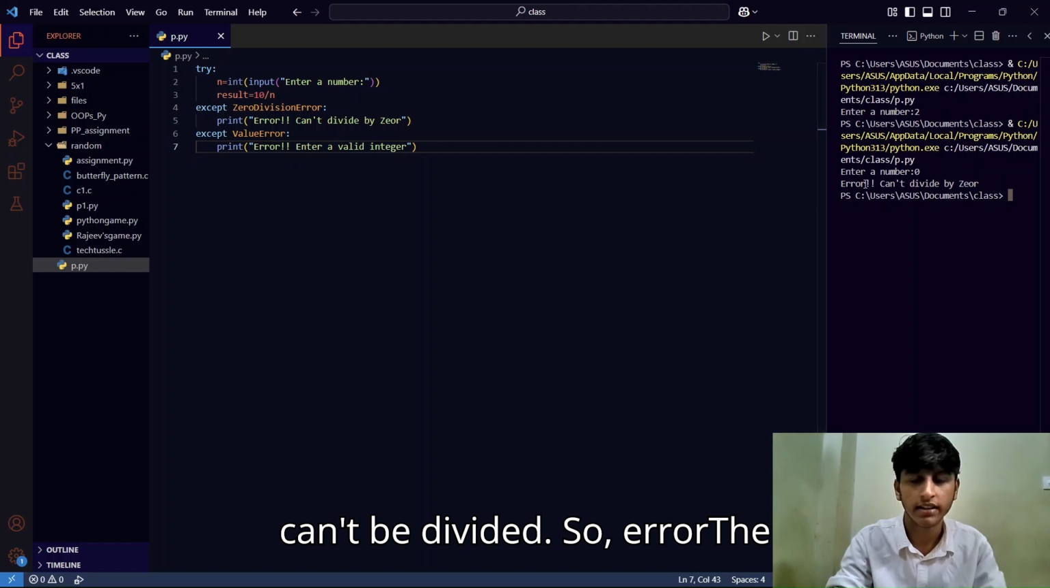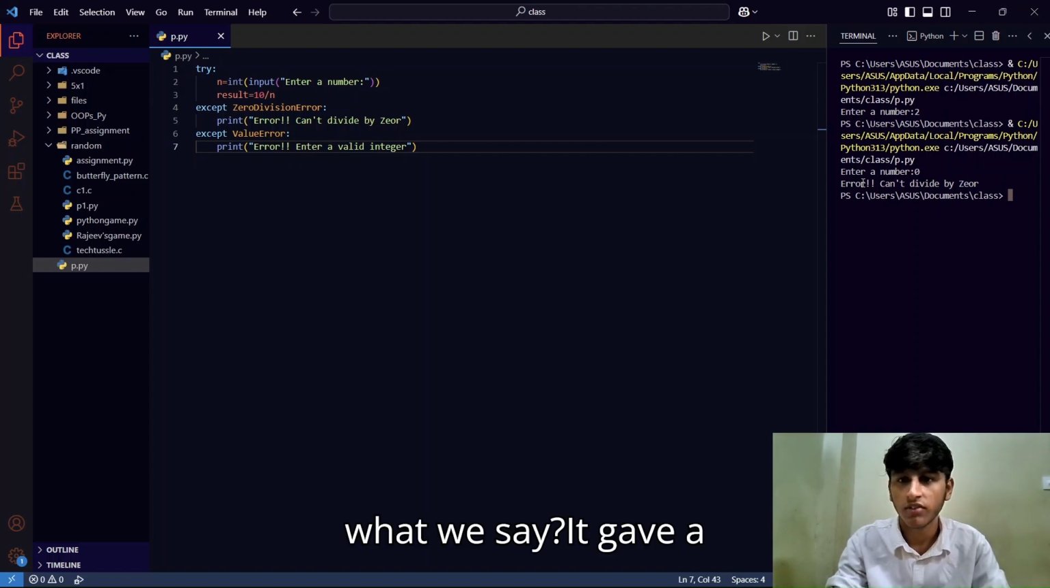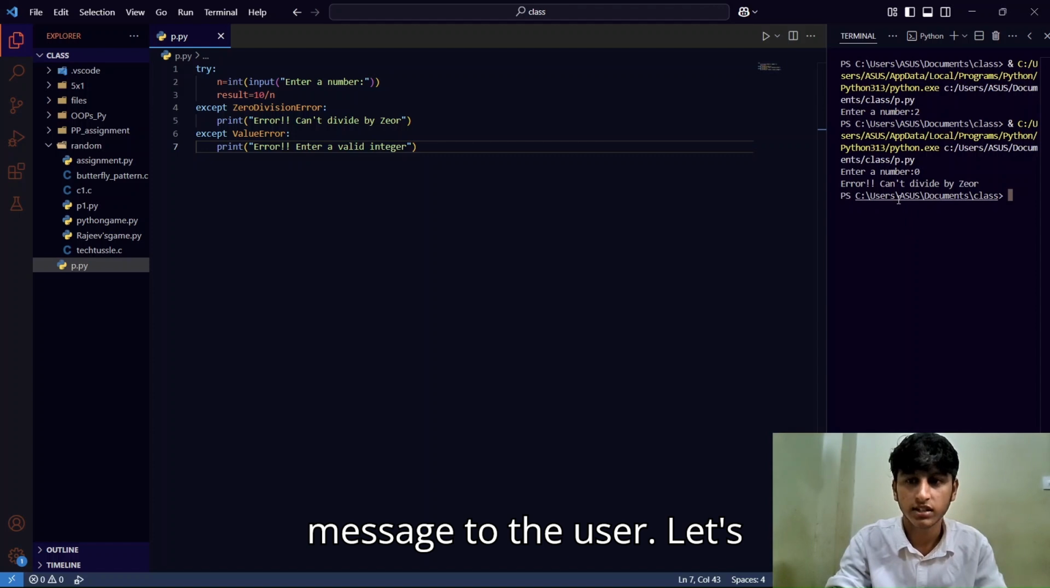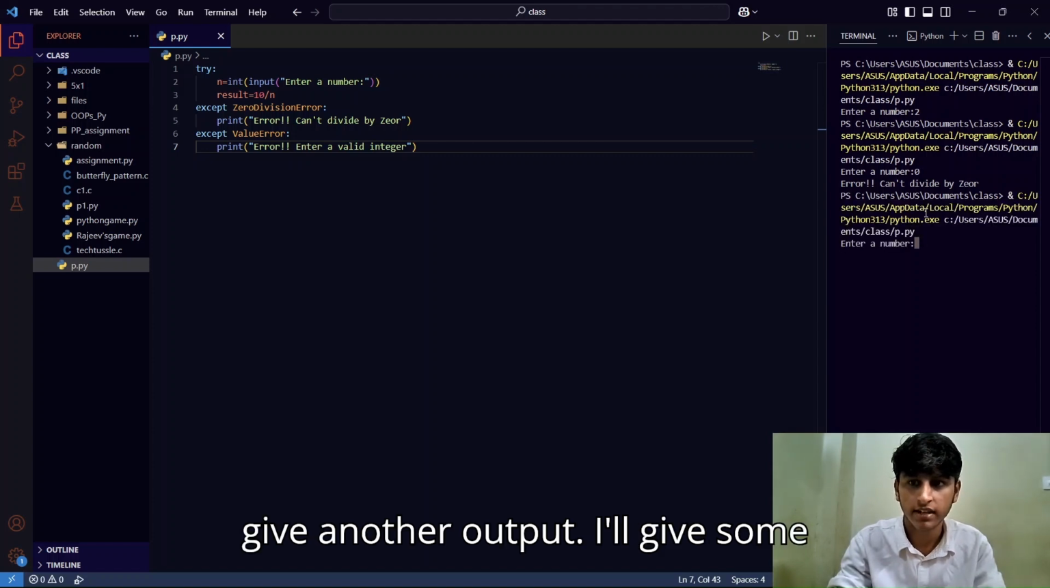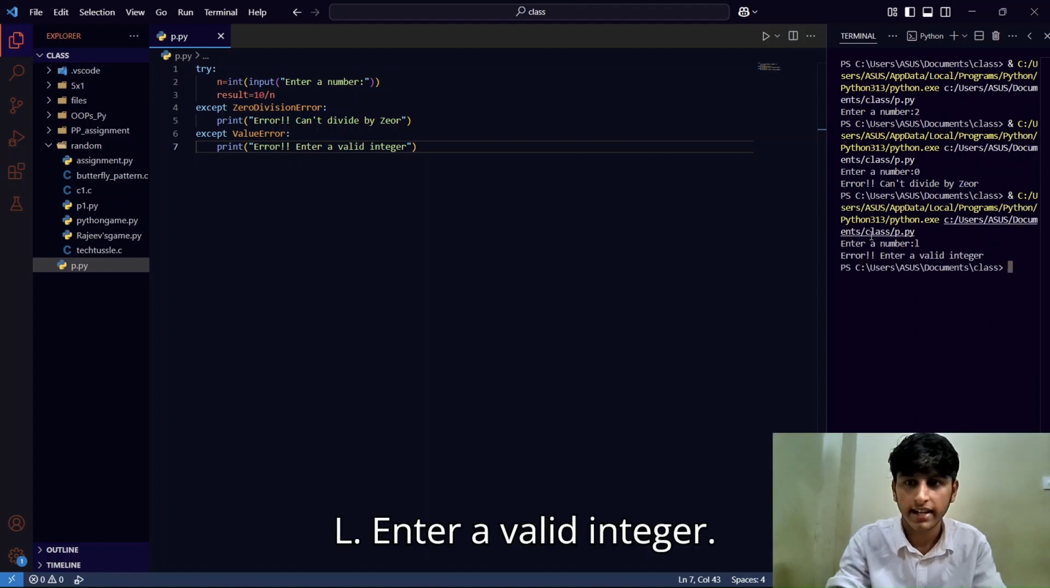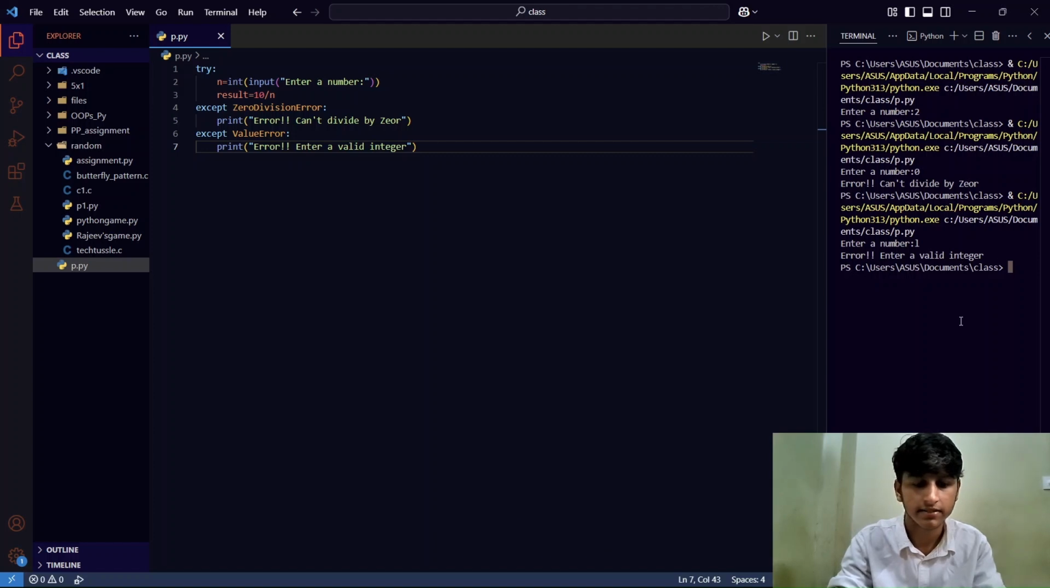So the error was not raised, but it gave a message to the user. Let's give another input. I'll give a letter of the alphabet. I give L. See, enter a valid integer.